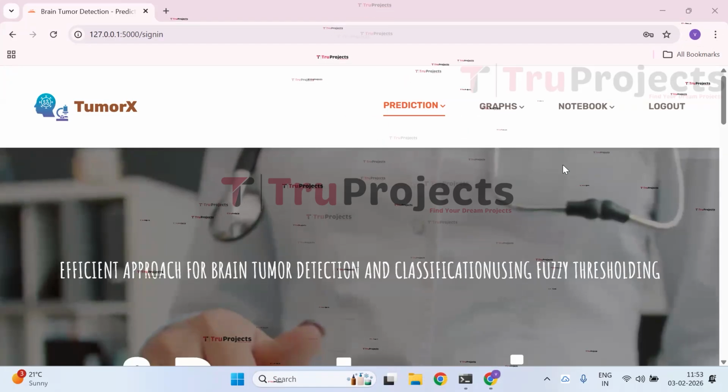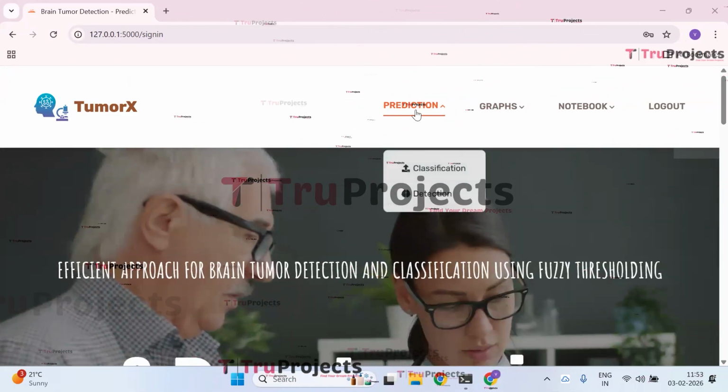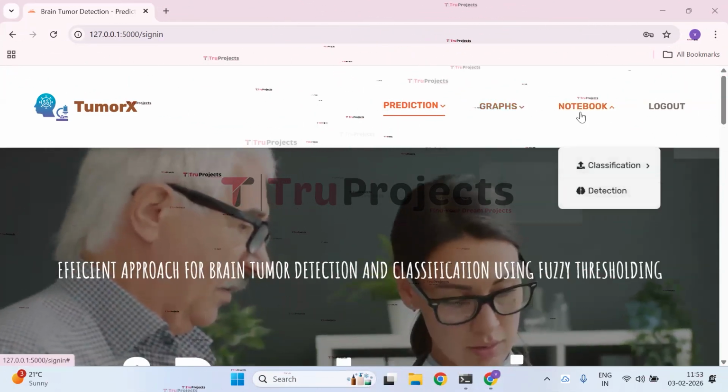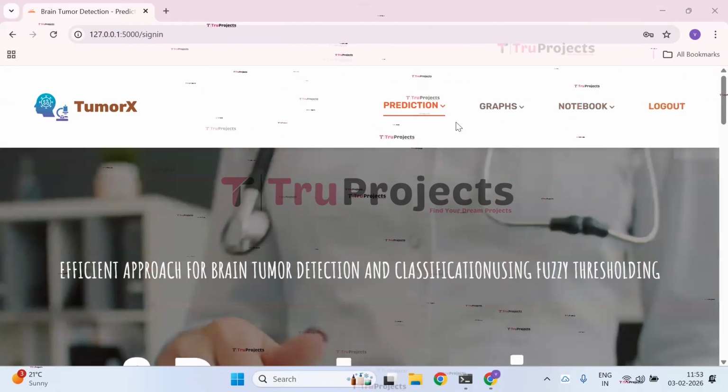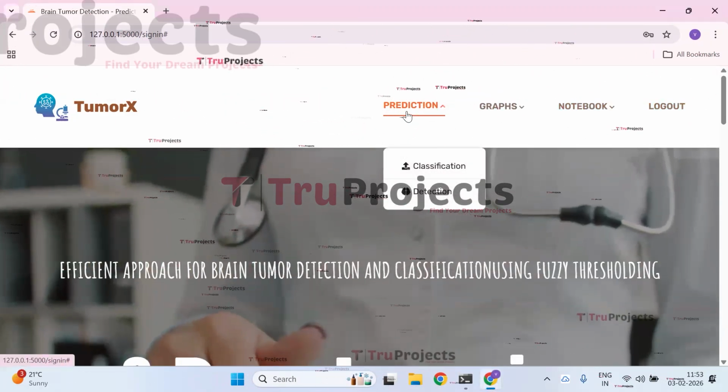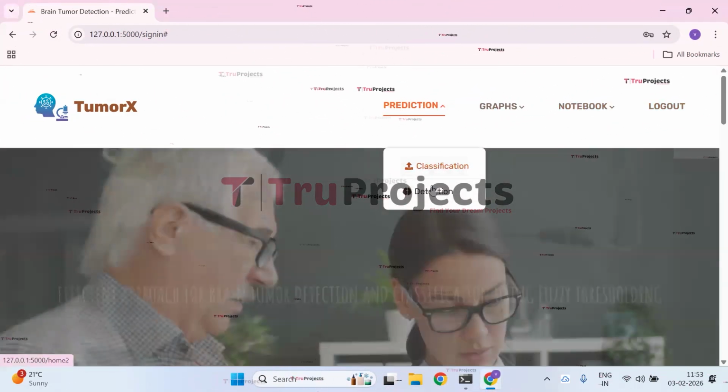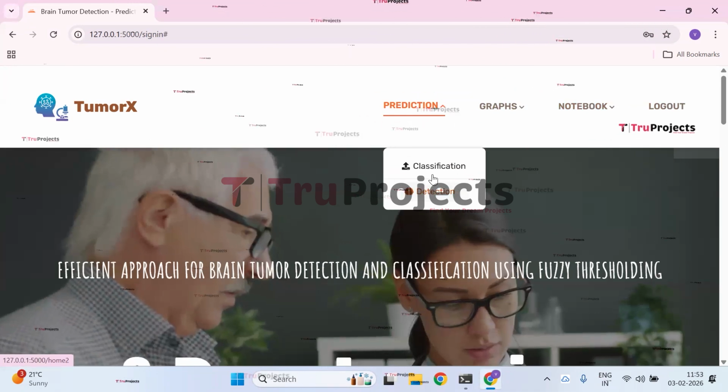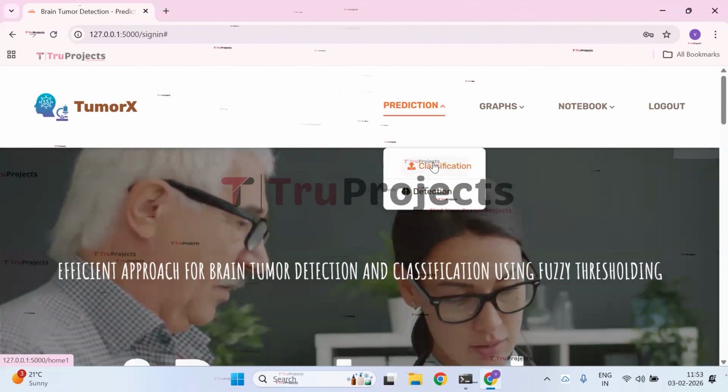The prediction page has been displayed. In this page, we have prediction button, graphs button, notebook button, and logout button. Firstly, click on prediction button so that the classification and detection will be open. Let us check one by one. Firstly, we'll go with classification.